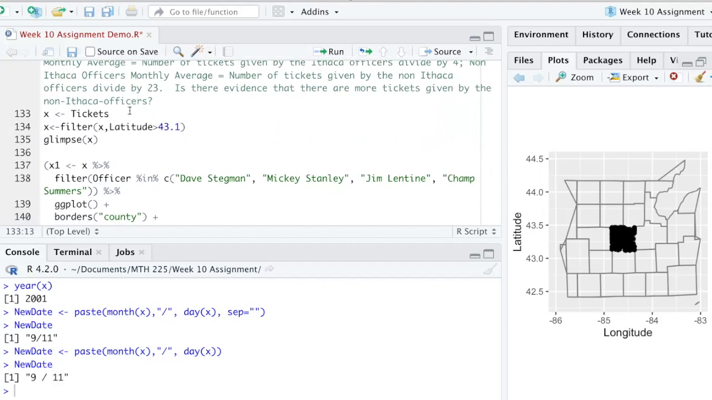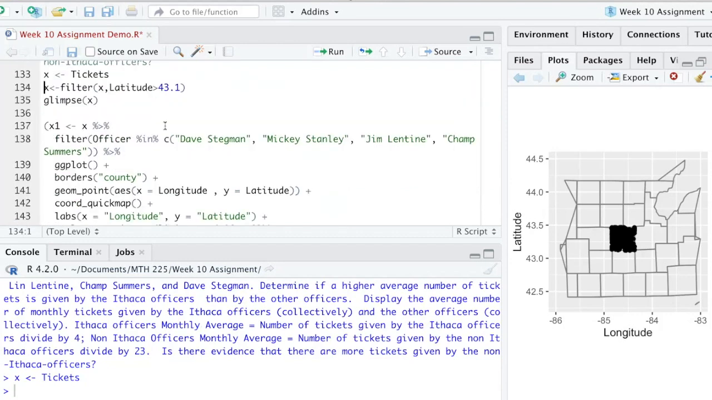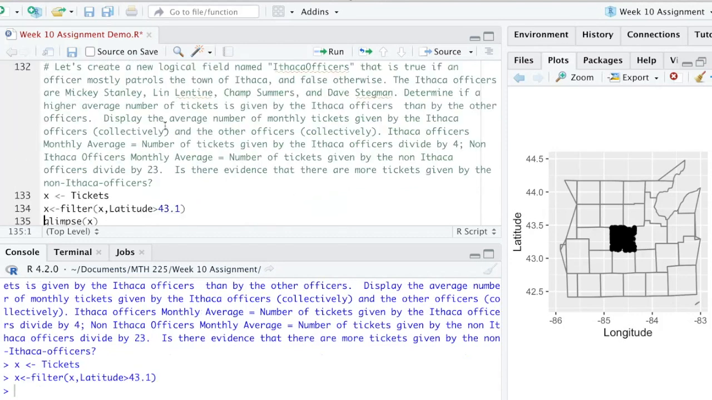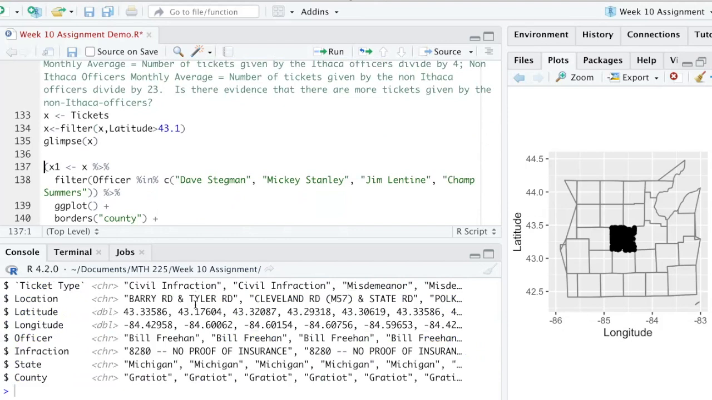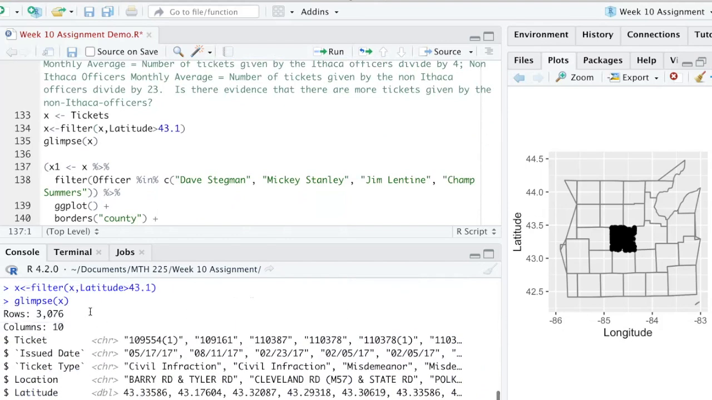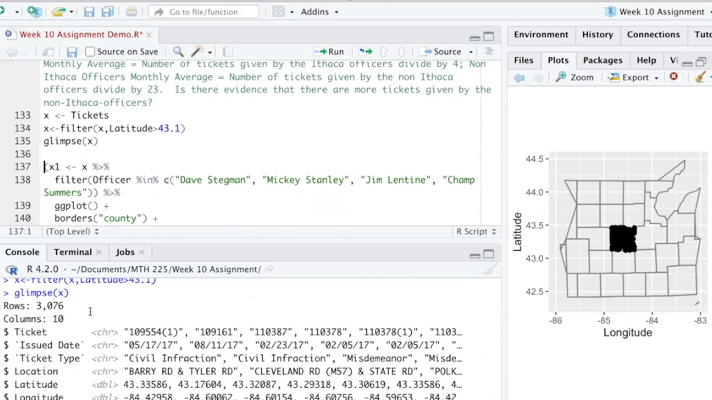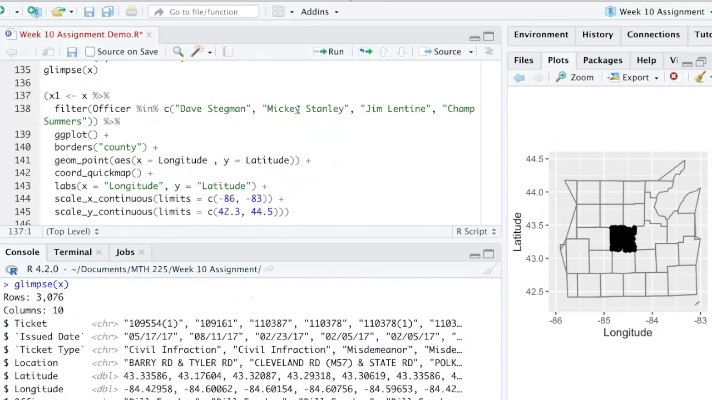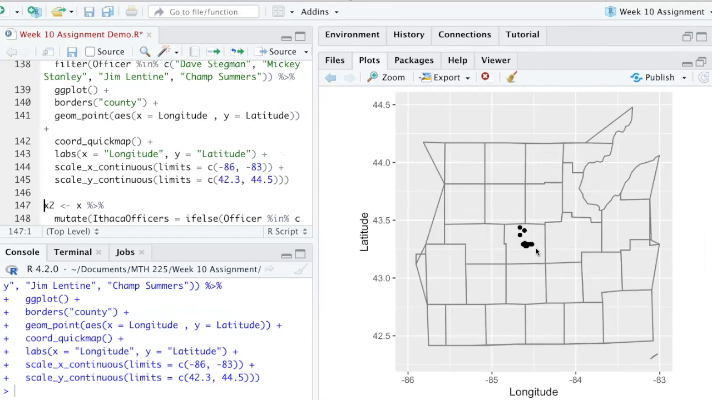All right, so we have to redefine the X because we've been using it for dates above. And we're going to go back and redefine it to be our tickets data set. And once again, we'll filter out those lower values. And then let's take a glimpse. All right, so there is our full data set. We have 3,000 rows. All right, so I'm going to define this filter, and in this first one, just to show you where these 4 officers patrol, I'm going to do another quick map. Here it is. These 4 officers primarily patrol right here in the middle. This is Ithaca.